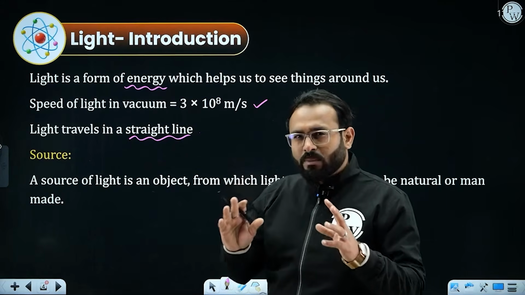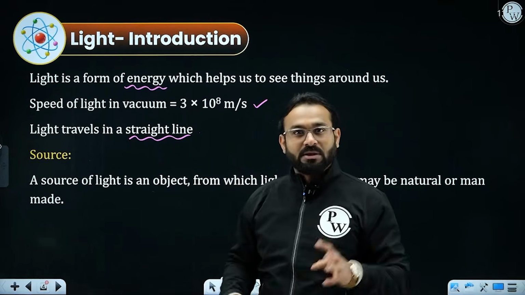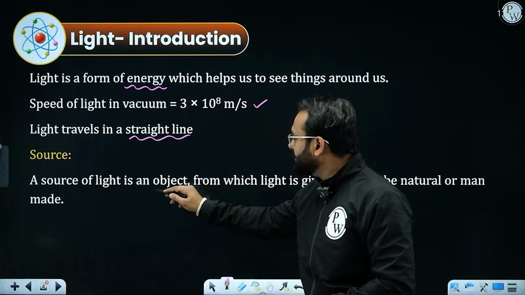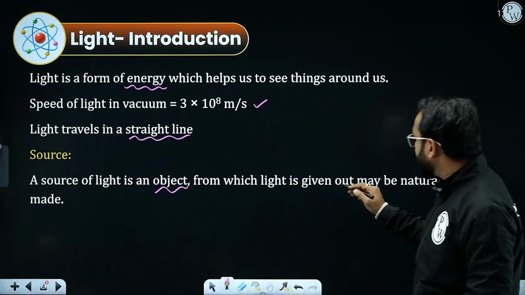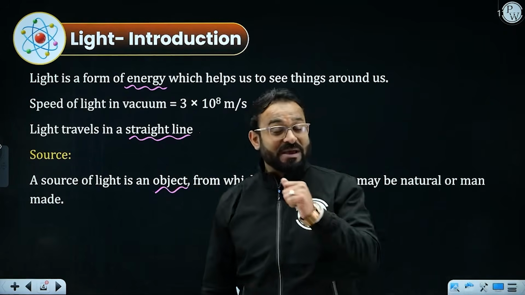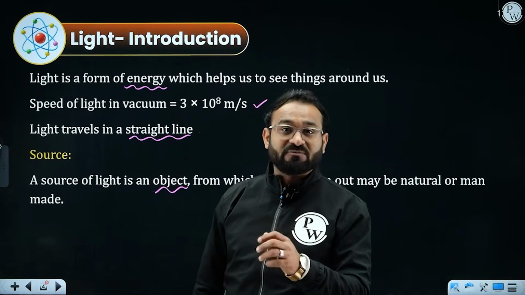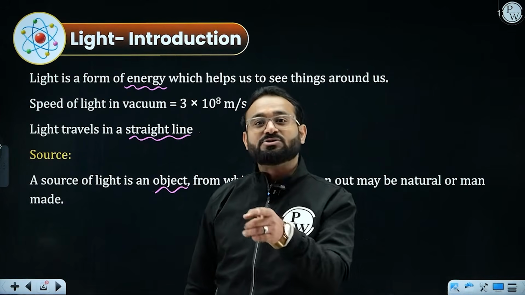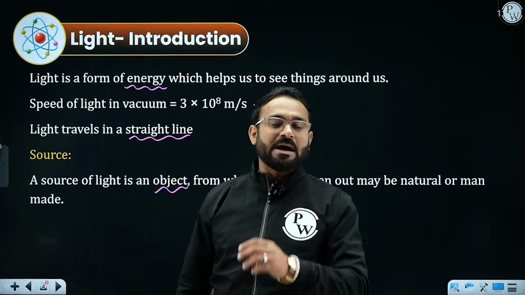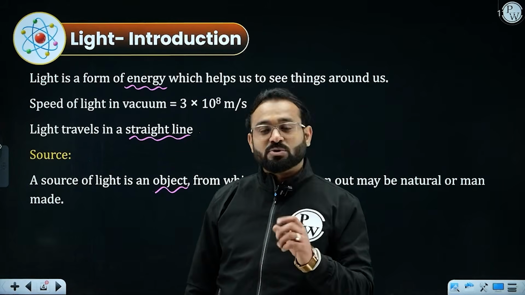So we know about the sun, bulb, light. These are called sources. The source of light is nothing but an object from which light is given out, maybe natural or maybe man-made. As I gave you the example of the sun, that is a natural source of light. Bulb, light, these are the man-made sources of light.